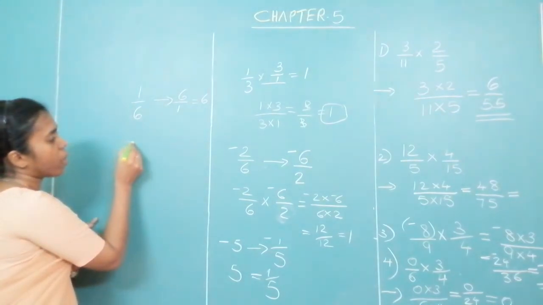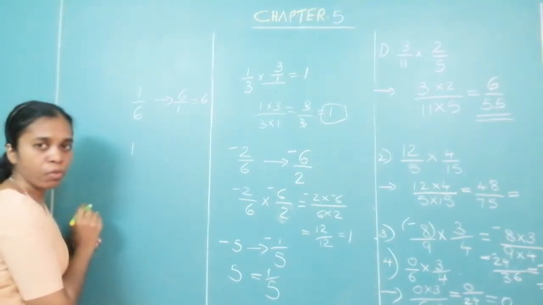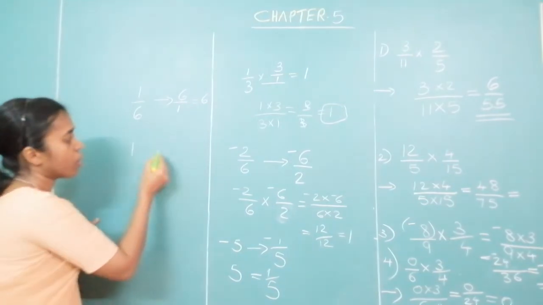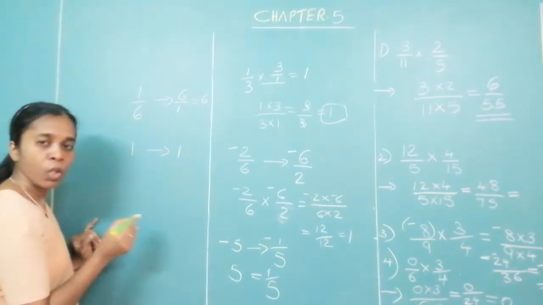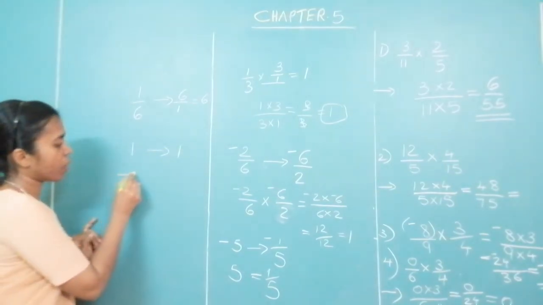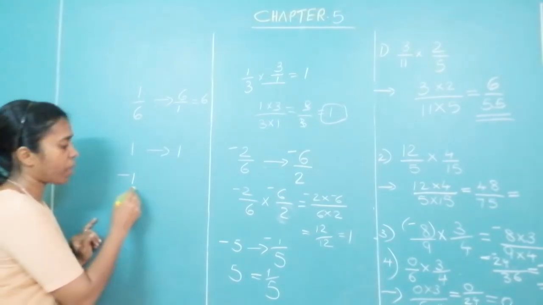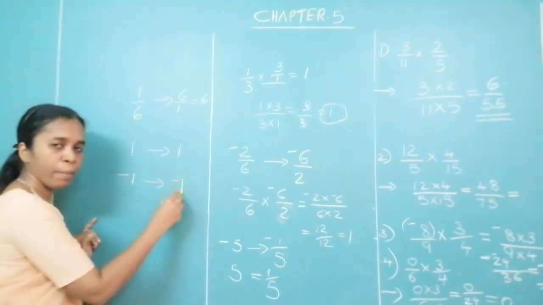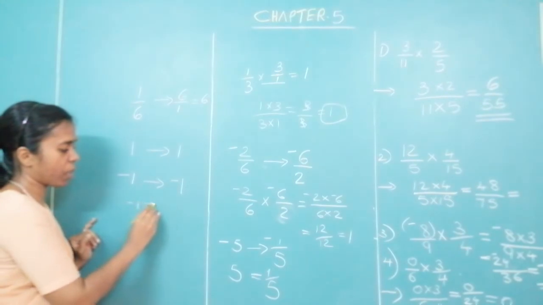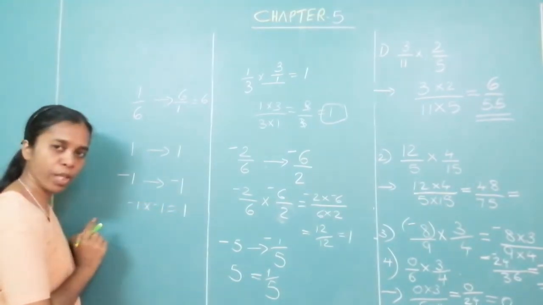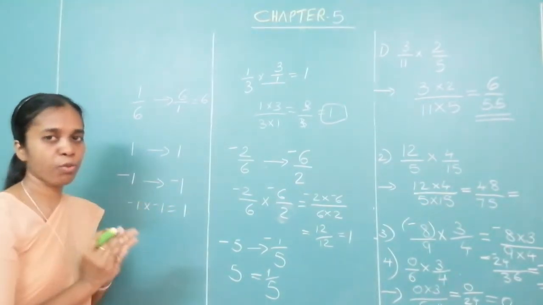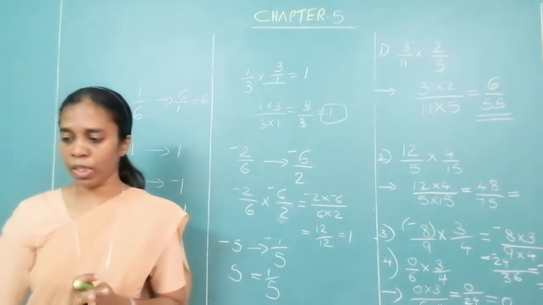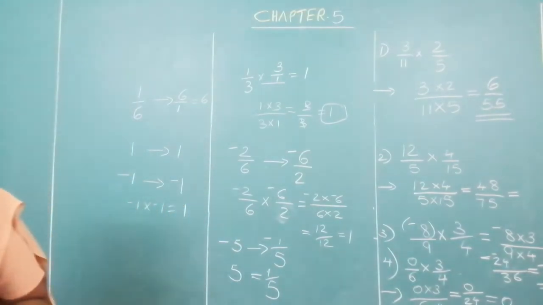What will be the multiplicative inverse of 1? With what will you multiply 1 to get 1? It will be 1. What will be the multiplicative inverse of minus 1? Multiplicative inverse of minus 1 will be minus 1, because minus 1 multiplied by minus 1 gives us 1. Okay. So this is how you find multiplicative inverse. Take practice set 22.